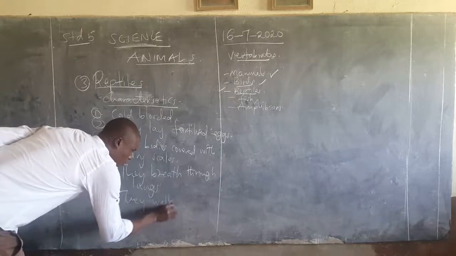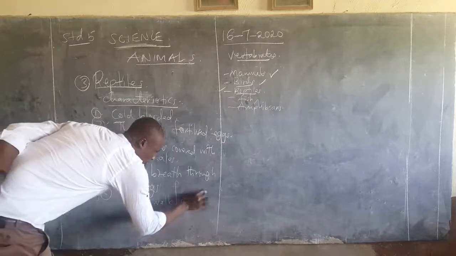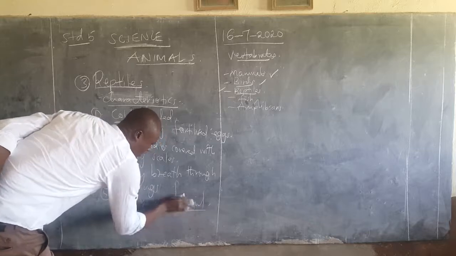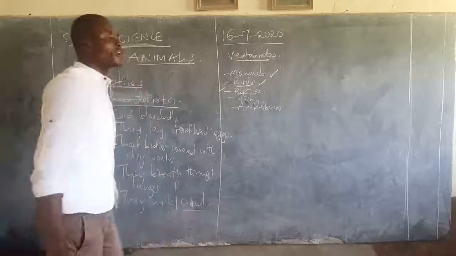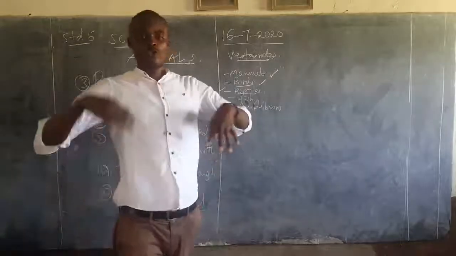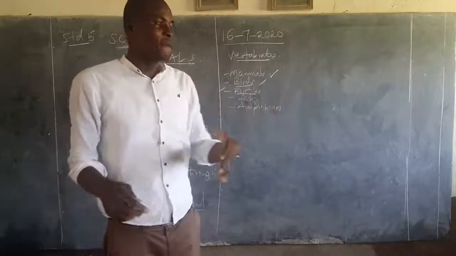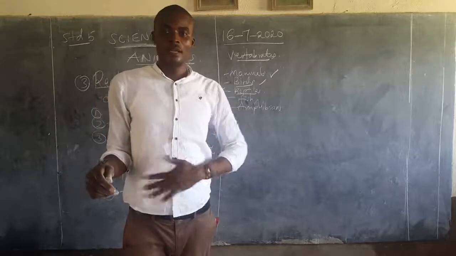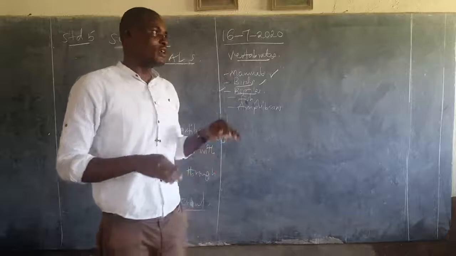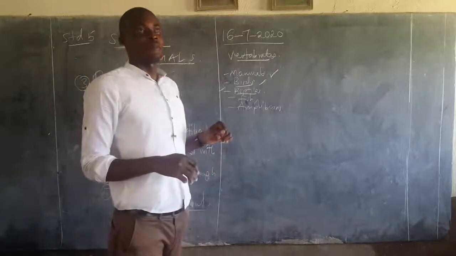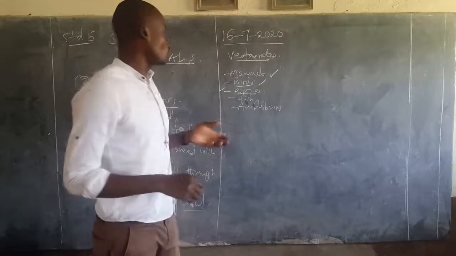They walk, or crawl. This word crawl is there because most of them crawl. Crawling is walking with the limbs or legs, but the lower part, that is the stomach, touches the ground, just like the way you see crocodiles walk.